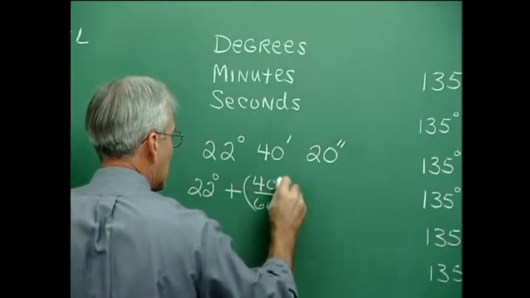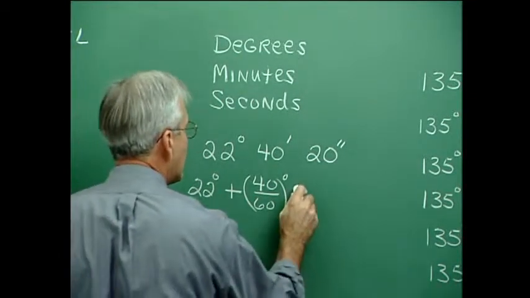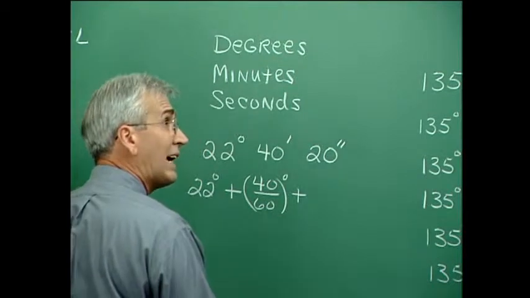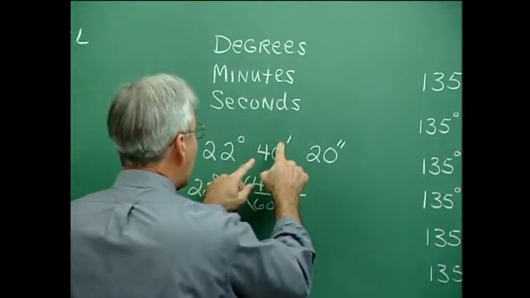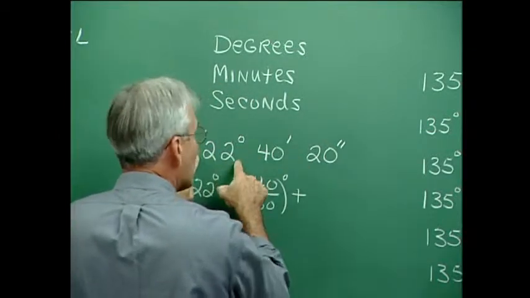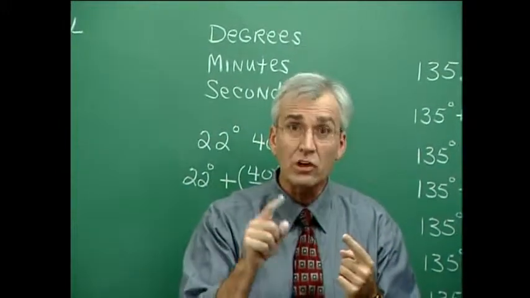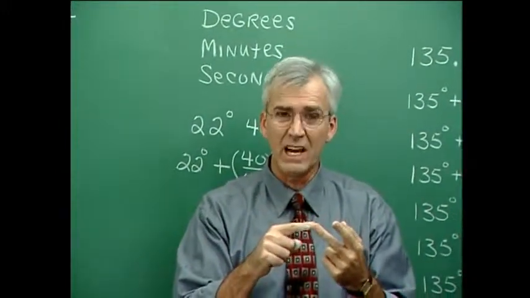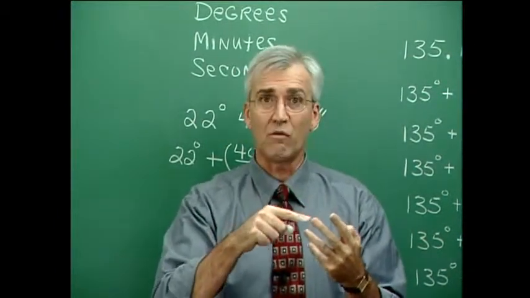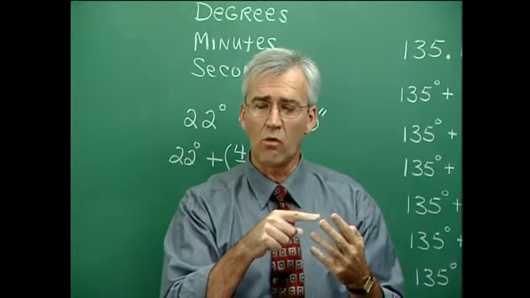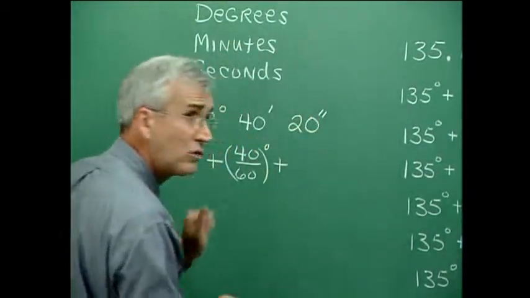40/60ths of a degree. You see, that's putting it into the degree idea. And then 20 seconds, well, let's see, 20 seconds is 20/60ths of a minute, and then there's 60 of those in this. So a second is 1/60th of a minute, but a minute is 1/60th of a degree. So 1/60th of 1/60th, that's 1 over 3,600, you see, of a degree. That's what each of those rascals are.